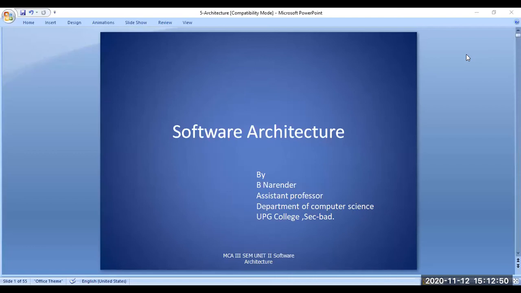So first of all, before we proceed to software architecture details, let me confirm that software architecture is being discussed as part of the design strategy.